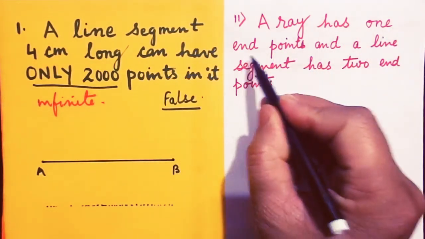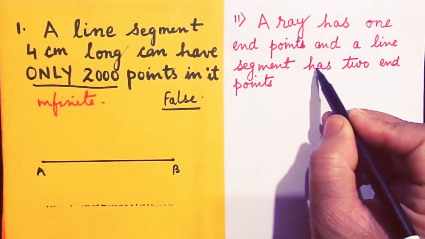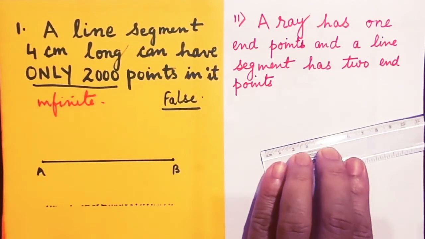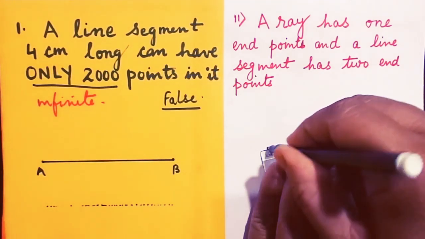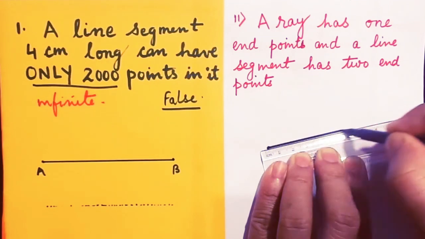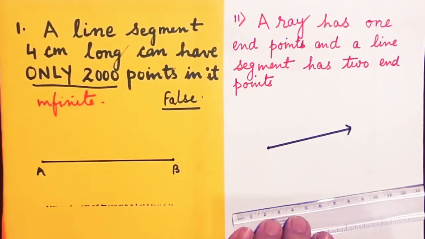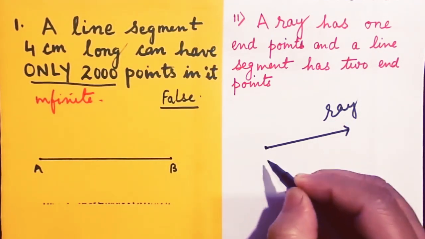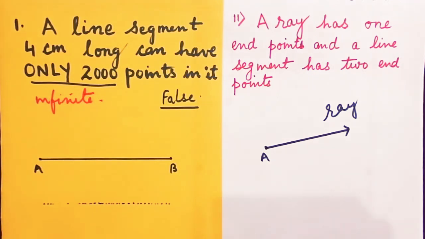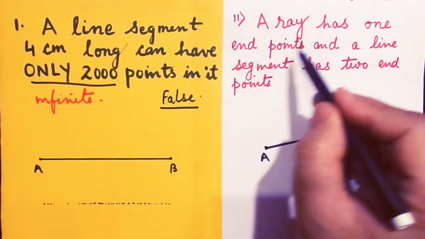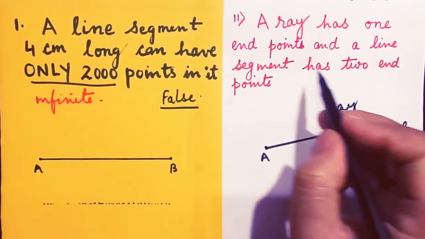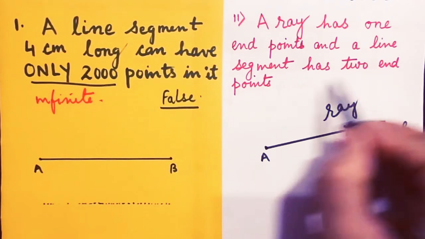A ray has one endpoint and a line segment has 2 endpoints. A ray, when we talk about a ray, what does it mean? It means that a line starts from one point and moves in some other direction. Okay, so this is a ray. This is our ray. It starts from one point A and moves in one direction. So a ray has one endpoint. So of course this is true.